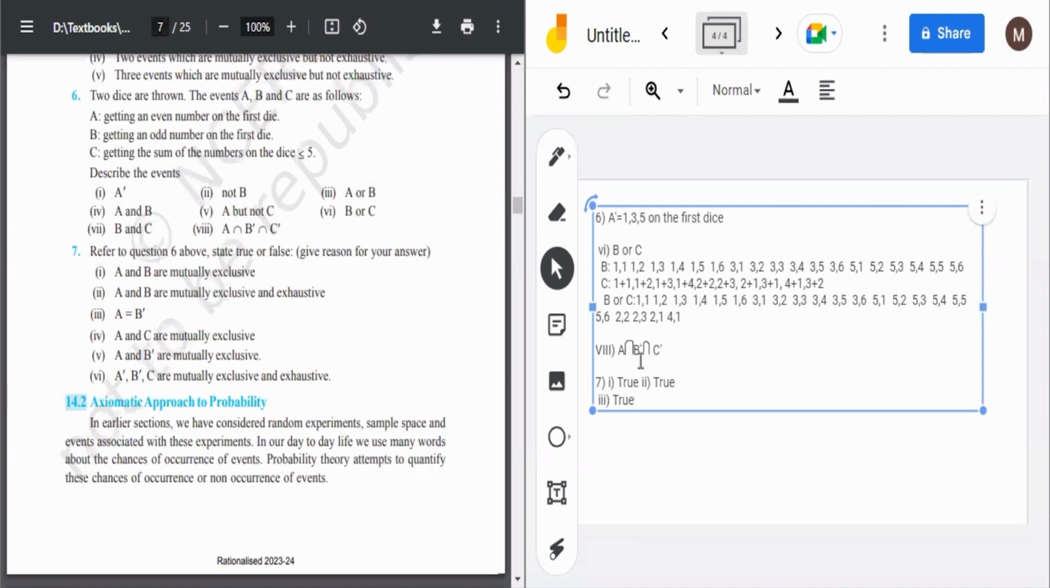Then A and C are mutually exclusive. A is getting an odd number on the first die, and C is getting the sum of numbers on dice less than or equal to 5. No, they are not mutually exclusive because the sum can be 2 plus 3 also. So A and C are overlapping, so they are not mutually exclusive. So fourth one is false. इसका एग्जाम्पल अगर मैं दूं तो, 2 plus 3, because 2 plus 3 is 5, it is less than or equal to 5. So since (2,3) is there in both the cases, A and C are not mutually exclusive. Okay,